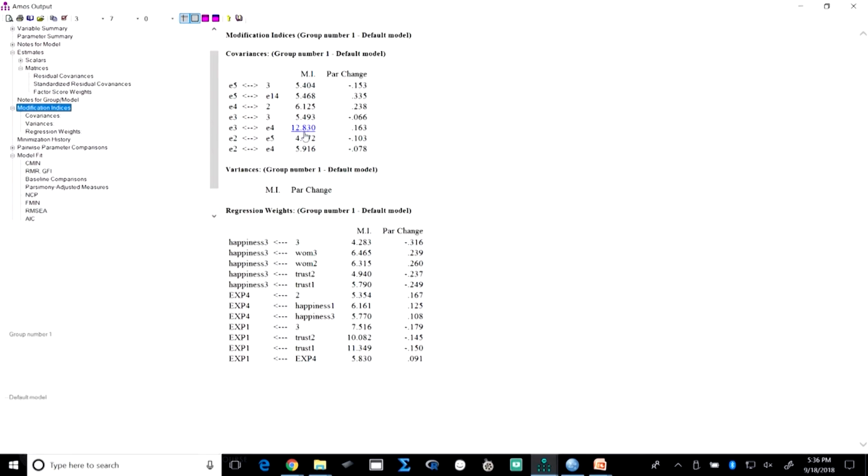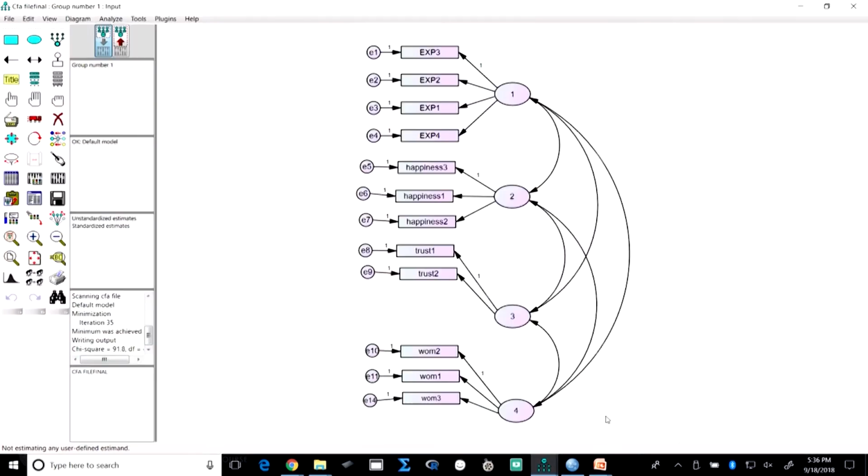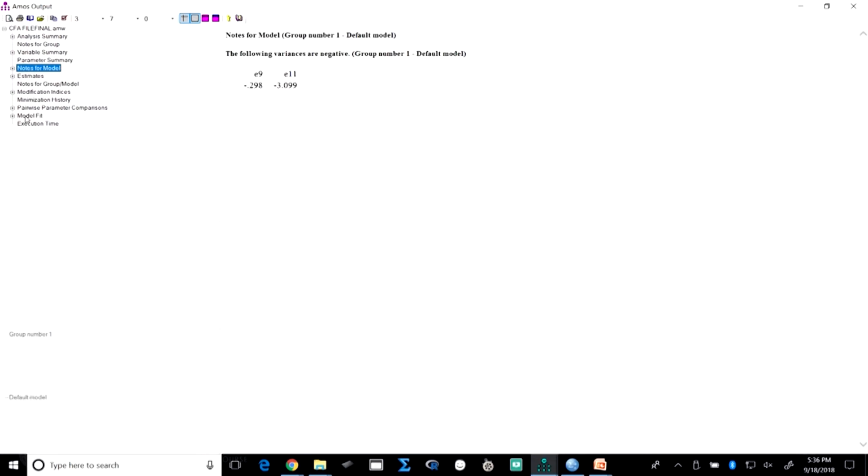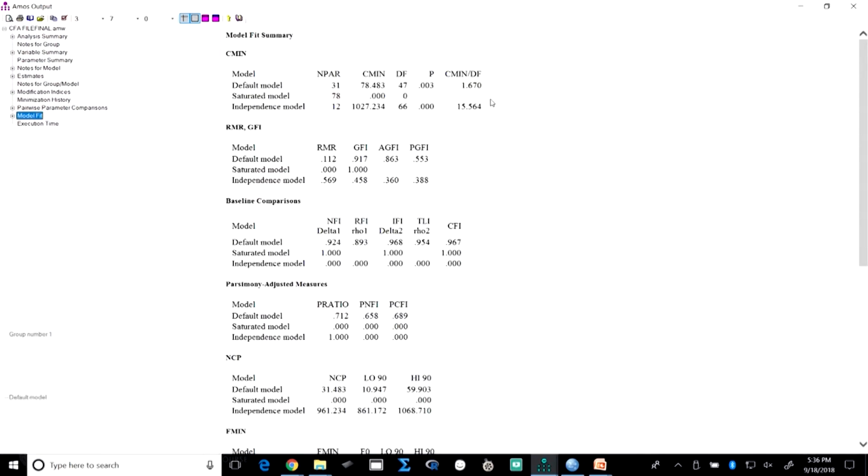So, 12.830, is it within the same construct? Let us see, E3 and E4, yes. So, if we make a covariance between these two, it says that there will be an improvement in the model, right. Now, let us run. It was 1.9. Now, let us see, is there any improvement in the model? 1.670. Look at all the values, and this is an improvement.